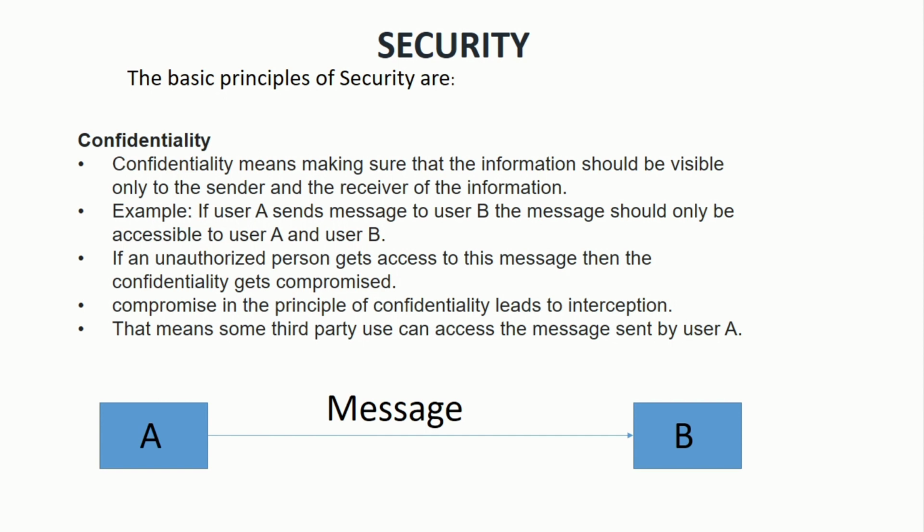So what if a third party attacker attacks on the confidentiality of a message?